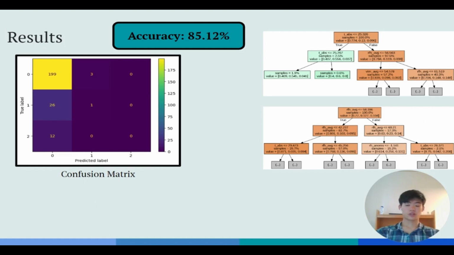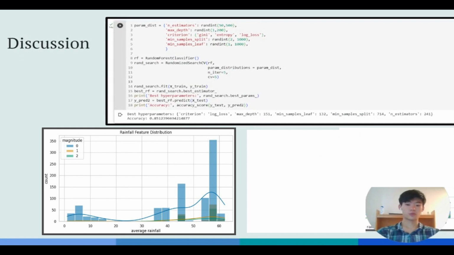Here's what we found from training our model. The random forest classifier achieved its best accuracy at 85.12%, and looking at our confusion matrix, we can see that the data was overtrained with zeros and simply did not have enough data with the label of magnitude 1 or 2 to make the accurate decision. That's why our model favored predicting zeros, with rare instances where it would actually guess a 1 and almost never guess the magnitude of 2. Random forest classifiers proved to be well suited for predicting mosquito habitats in Benin.